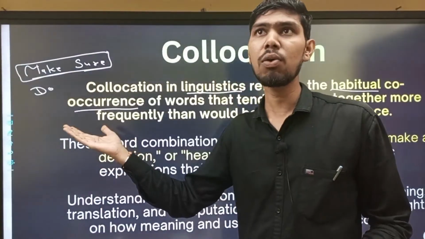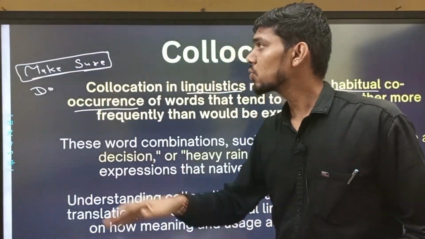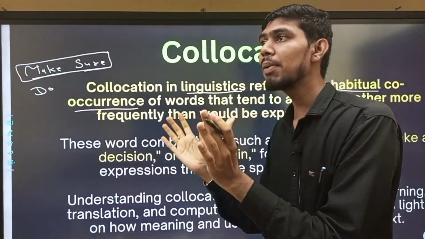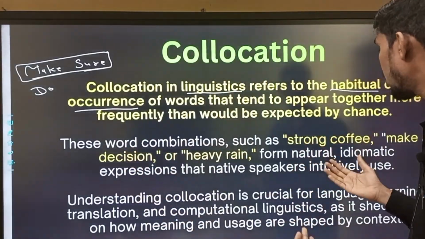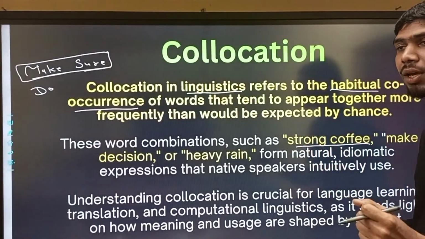That's how native speakers, the British or Americans, use it. So make sure is a collocation, words that co-occur at the same place. These words combine, such as strong coffee, strong tea.